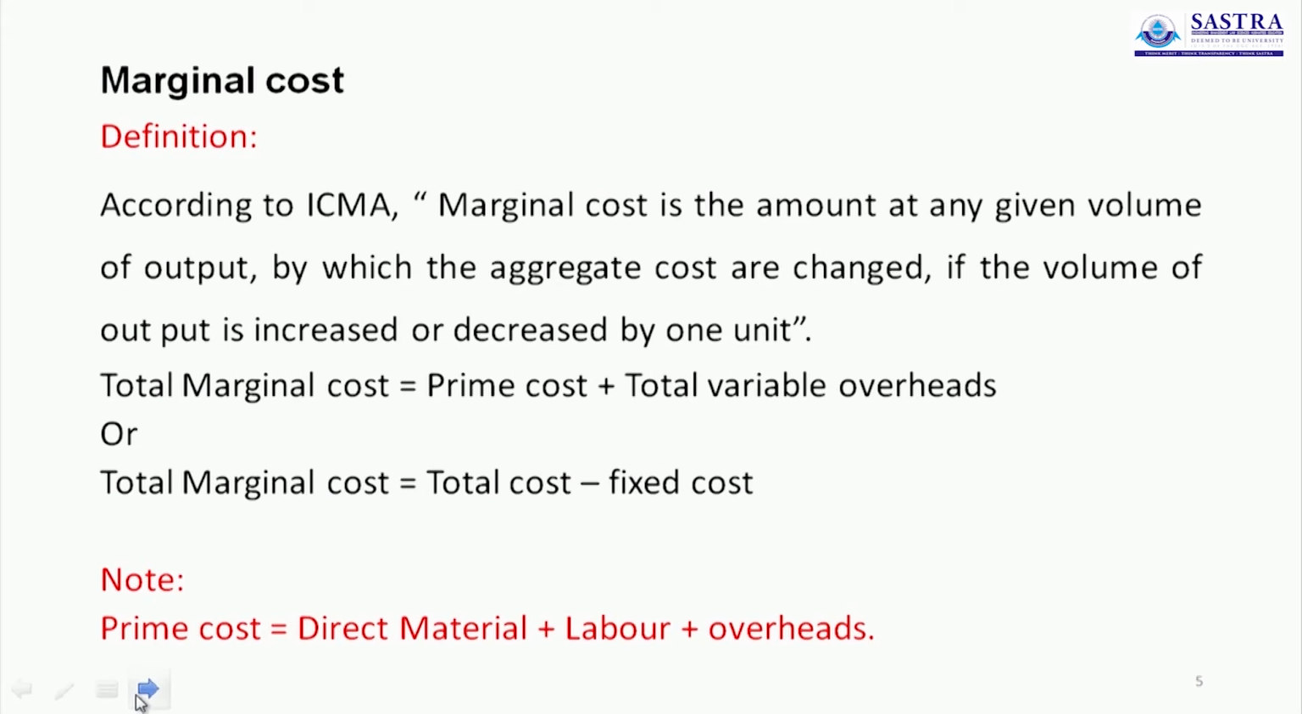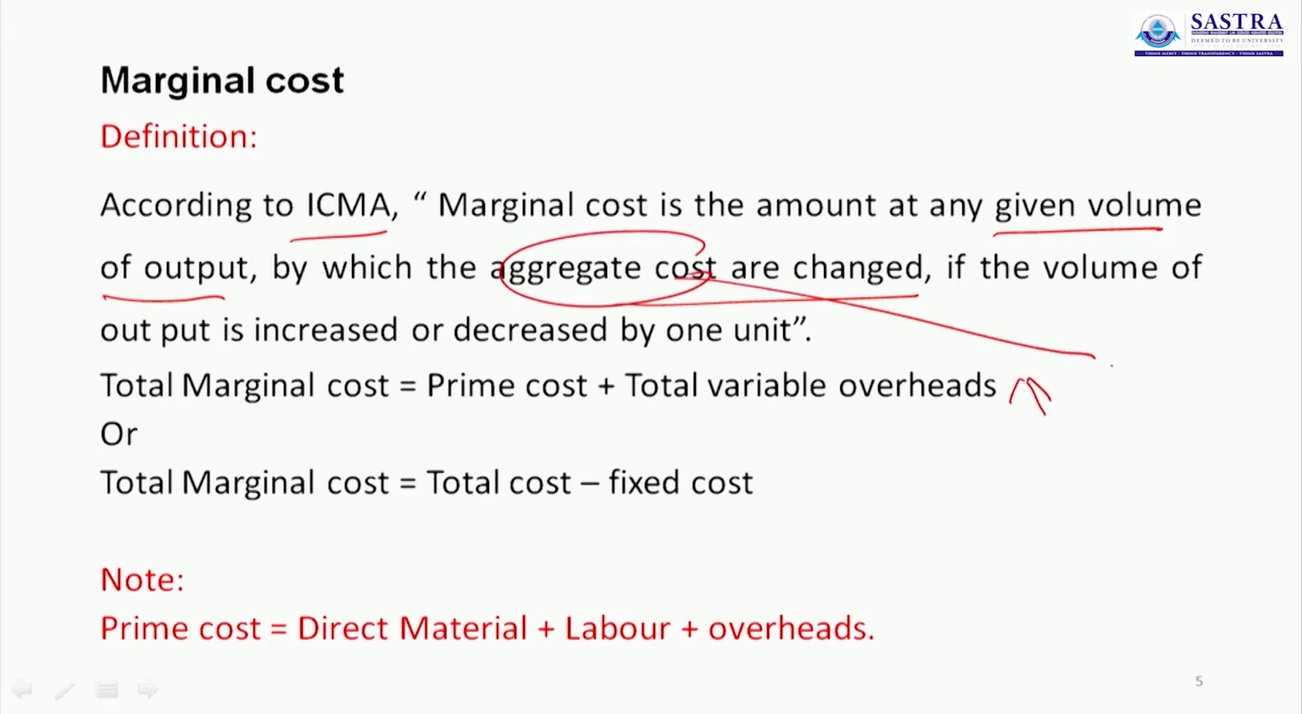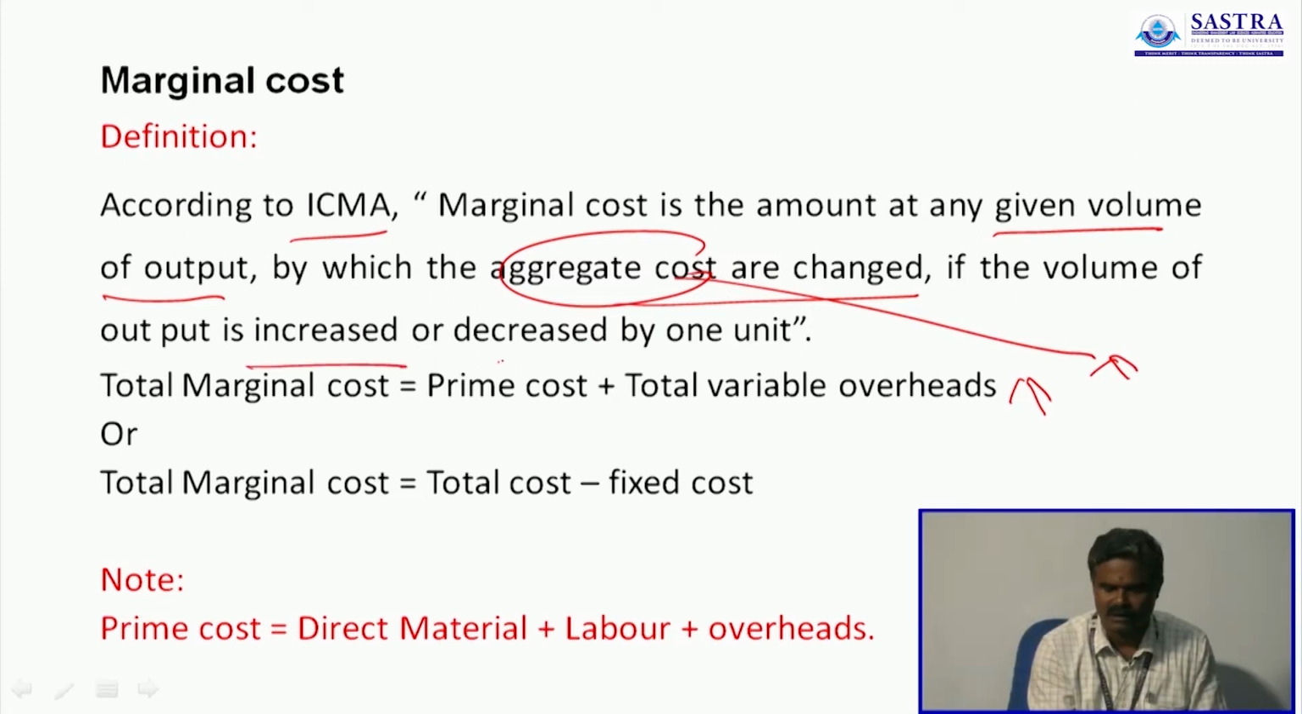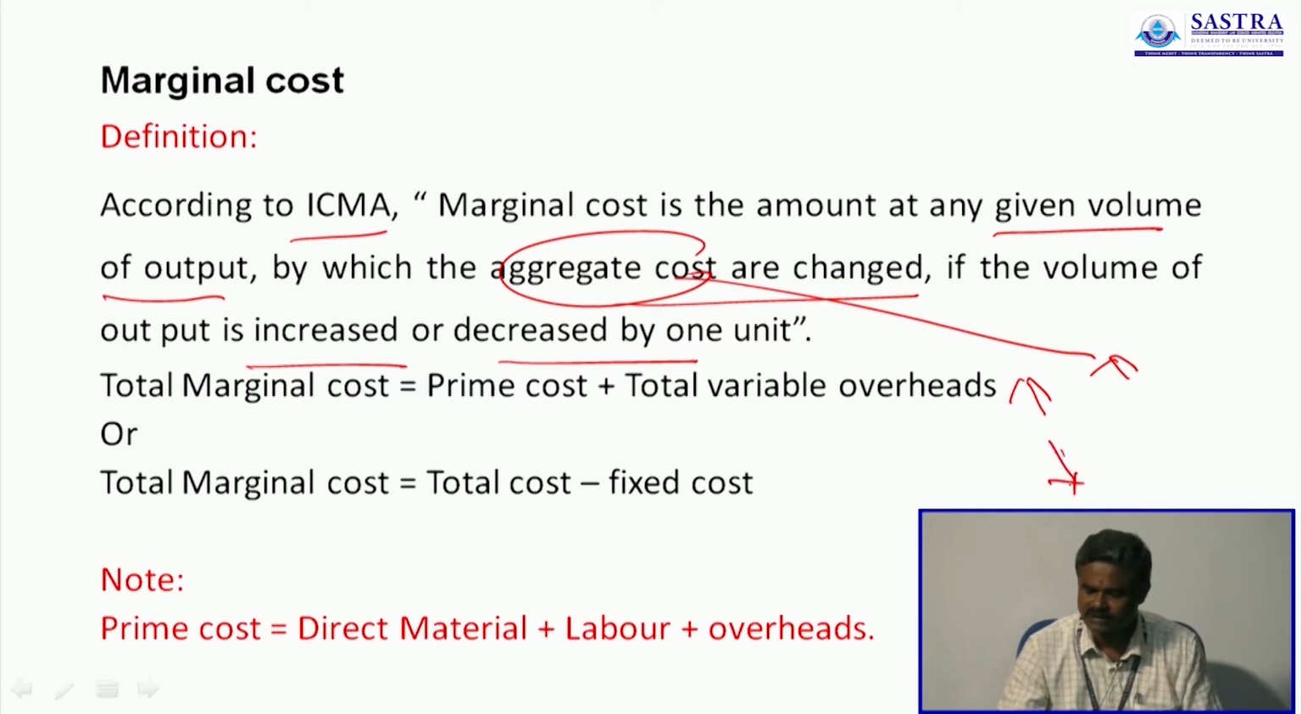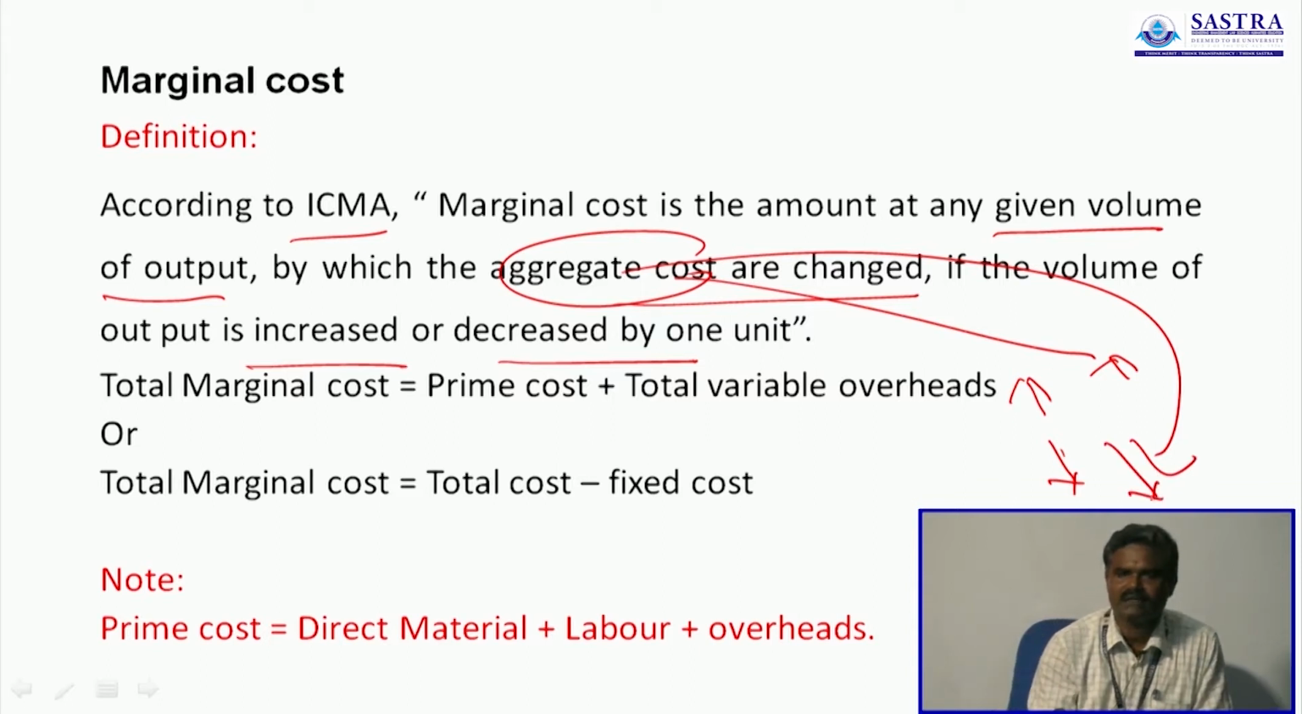Definition of marginal cost. According to ICMA, marginal cost is the amount at any given volume of output by which the aggregate cost is changed if the volume of output is increased or decreased by 1 unit. So when the volume of output is increased, definitely the aggregate cost is also increased. When the volume of output is decreased, definitely the aggregate cost is also decreased. So it is calculated as follows.